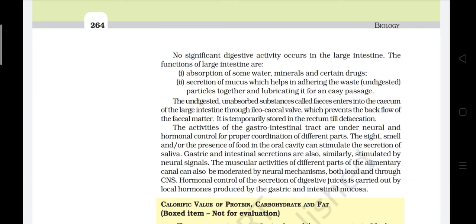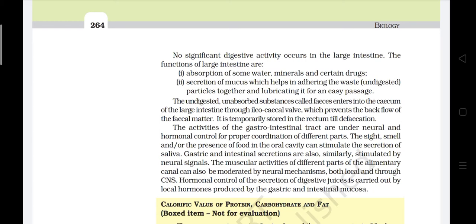The functions of the large intestine are: first, absorption of some water, minerals and certain drugs. Second, secretion of mucus which helps in adhering the waste undigested particles together and lubricating it, for an easy passage. The undigested unabsorbed substance called feces enters into the caecum of the large intestine through the ileocecal valve, which prevents the backflow of the fecal matter. It is temporarily stored in the rectum till defecation.